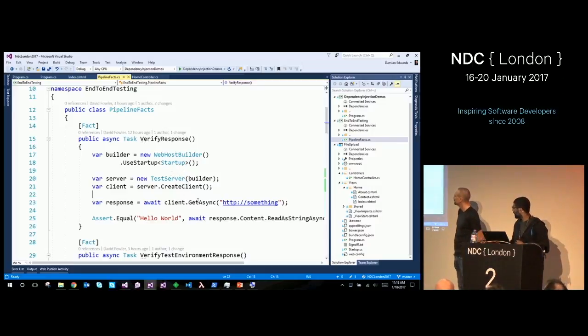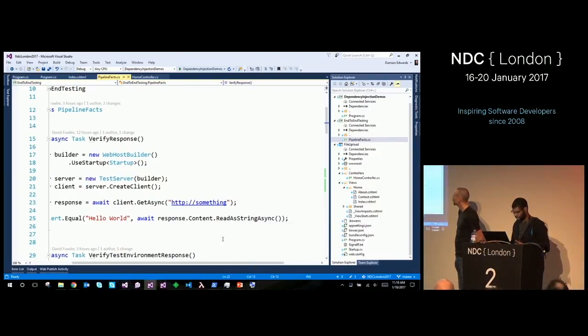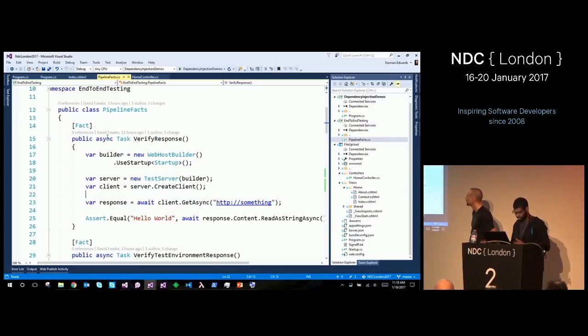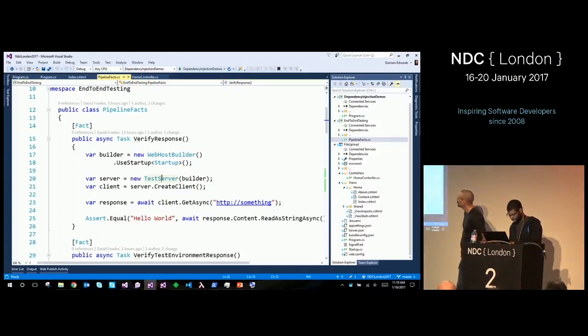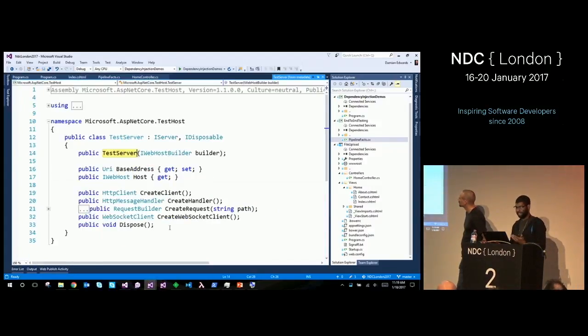So you just do a get from HTTP client with a random URL because it's not relevant anymore. And you get a response back, read a string, and hello world. So this should just run and work. Let's run a test. To be clear, that's all in memory. There's no socket listening or anything. It literally just runs. There's no server. It's all in memory connections. And there's even a WebSocket in memory client that we wrote. It's kind of nice. So you can test your entire end-to-end without ever going online.